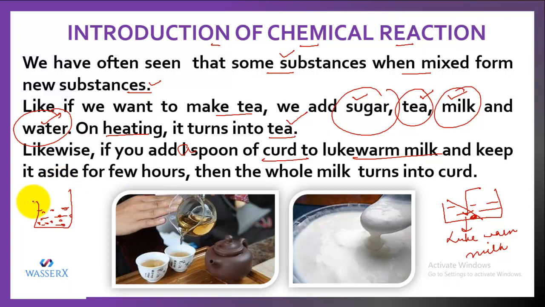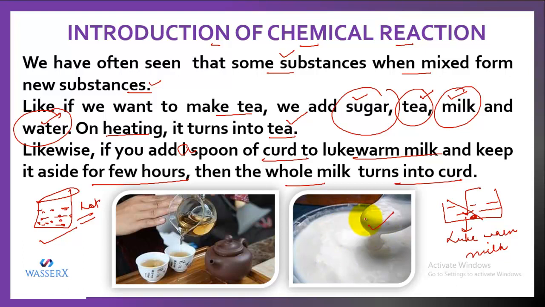Then I cover it with a lid and keep it aside for a few hours. When you keep it aside for a few hours, the whole milk turns into curd.